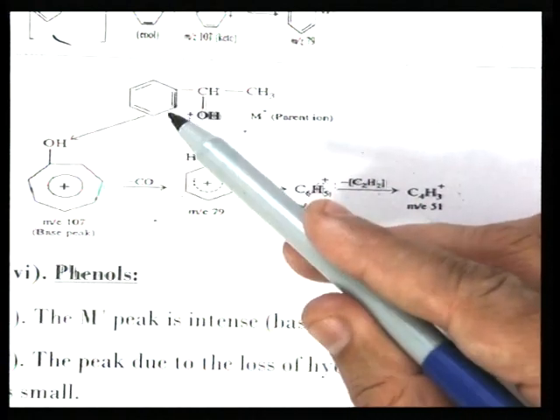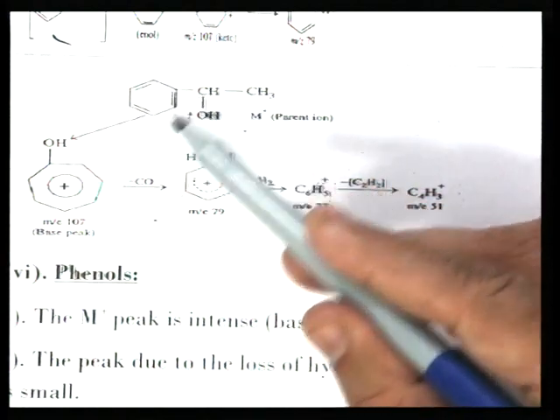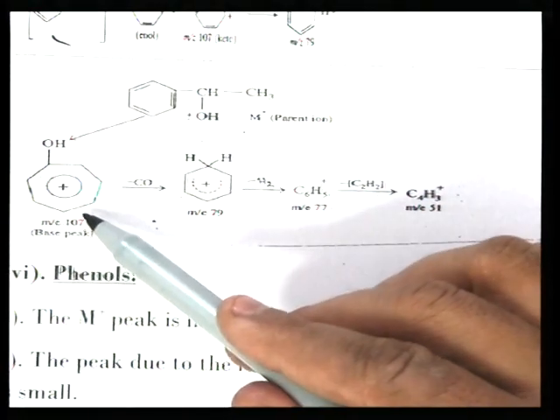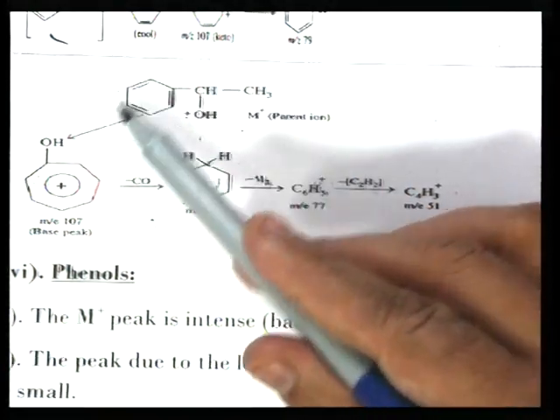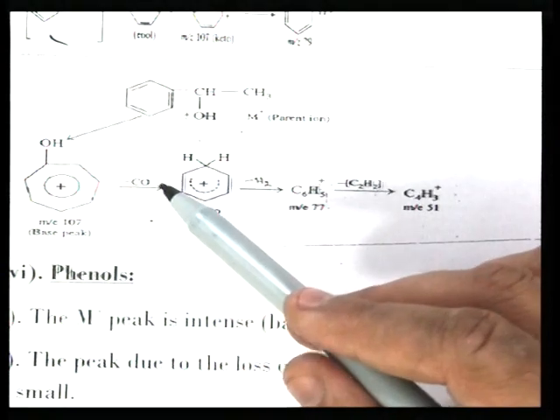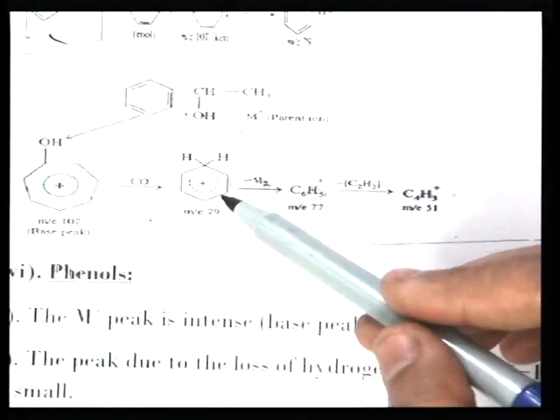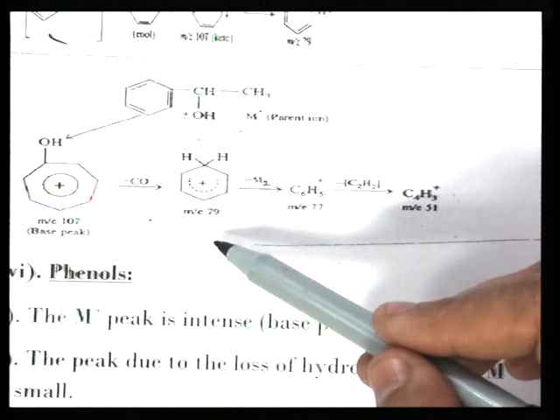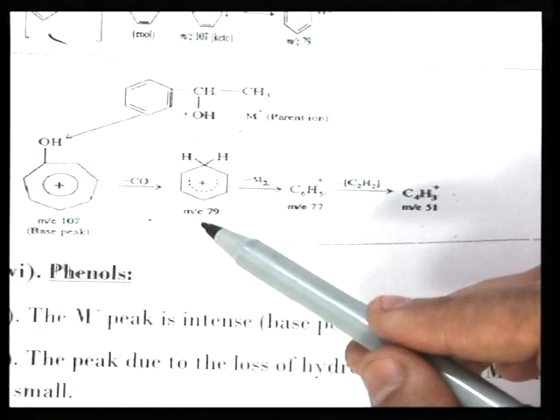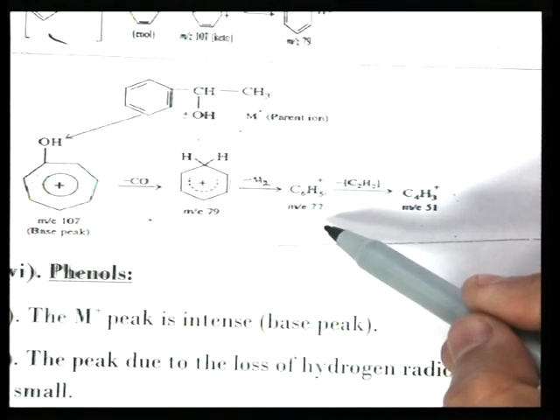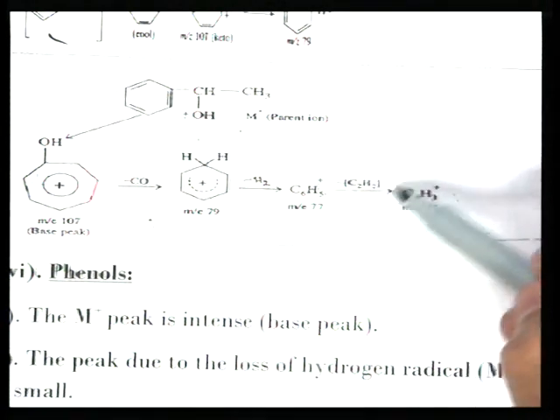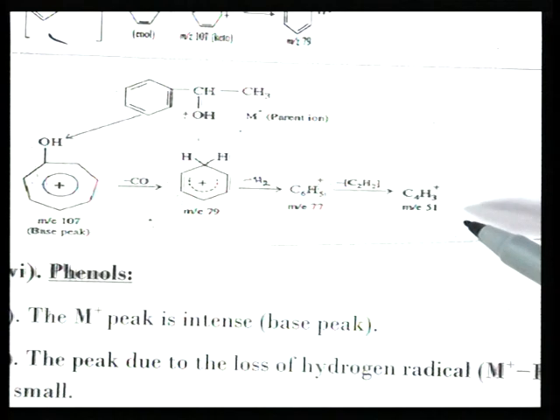So, this 6-member ring is open, and this CH carbon is a member of a 7-member ring, and this methyl radical is lost. On loss of the methyl radical, this cation is formed, which loses a CO molecule, and we get M by Z 79. Further, this cation loses H2 to form the phenyl cation, and the phenyl cation loses an acetylene molecule to form the M by Z 51 C4H3 plus ion.